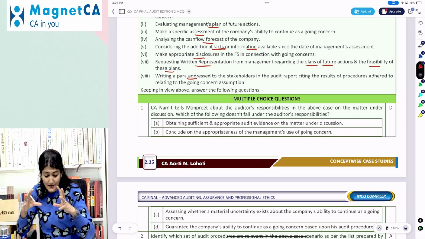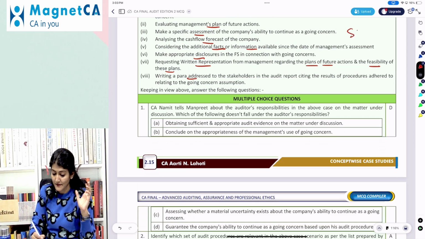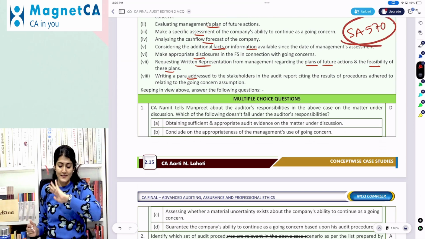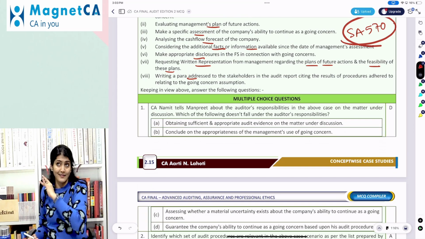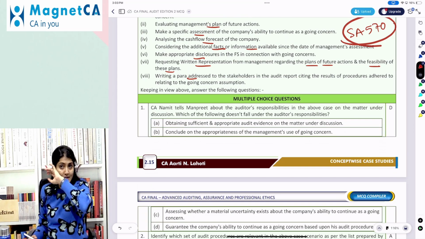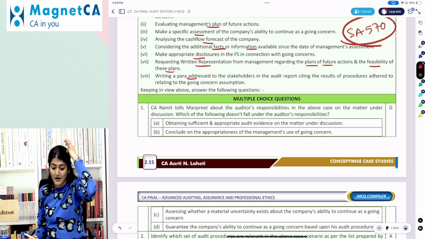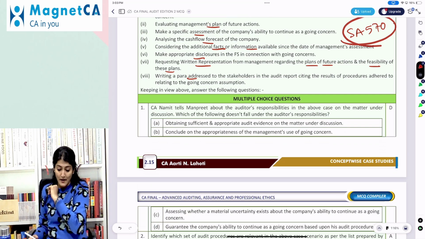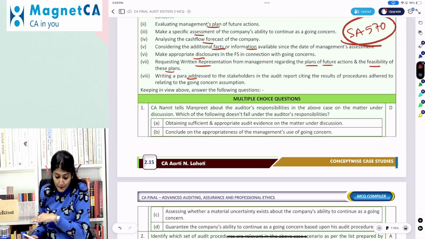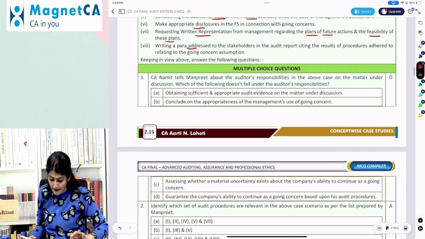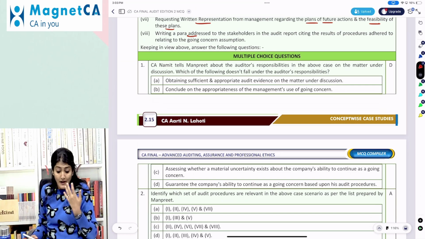Next, an entire case study relating to SA 570, which is regarding going concern, one of the top favorite standards of the ICAI. I think almost in every exam we see some question or other regarding SA 570, which is going concern. Namit tells Manpreet about the auditor's responsibility in the above matter under discussion.